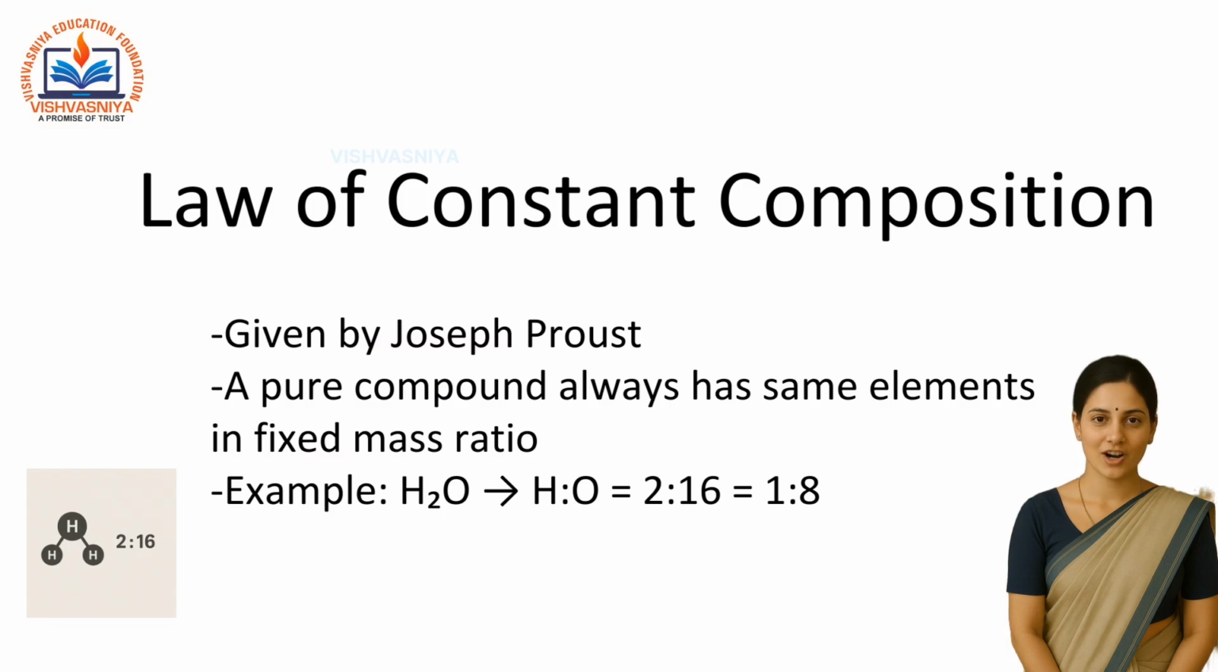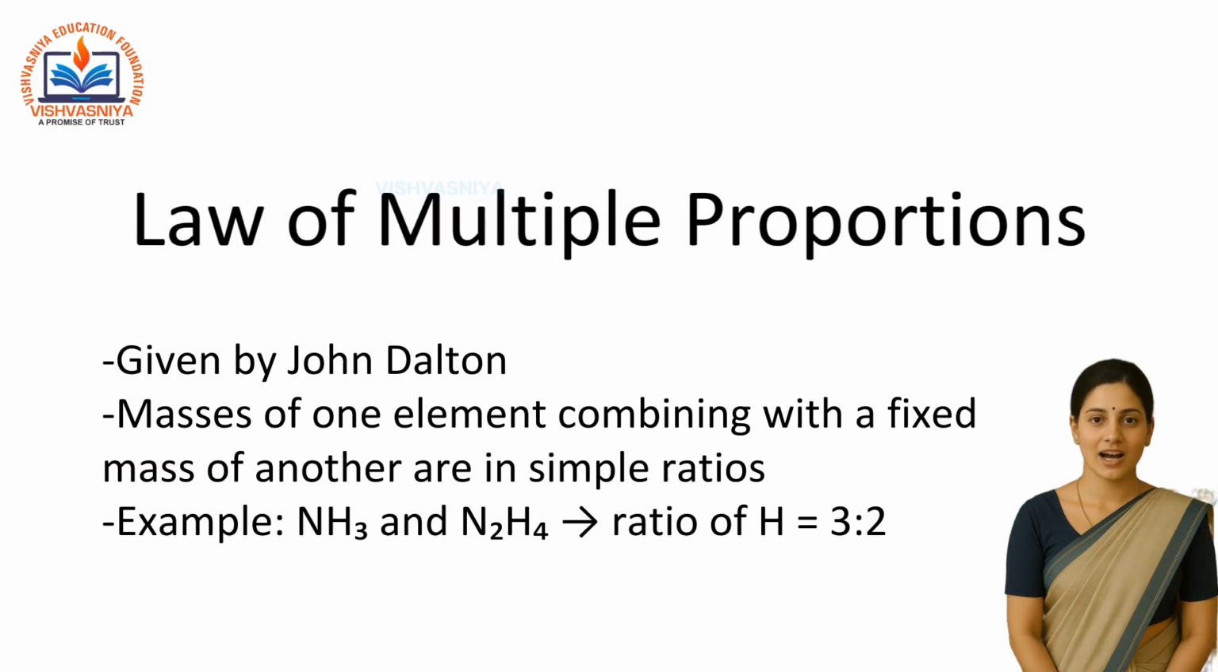Law of constant composition. This law was given by Joseph Proust. It says, a pure compound always contains the same elements in the same ratio by mass, regardless of its source. For example, water collected from river, rain, or well will always have hydrogen and oxygen in the mass ratio 2:16, that is, 1:8.